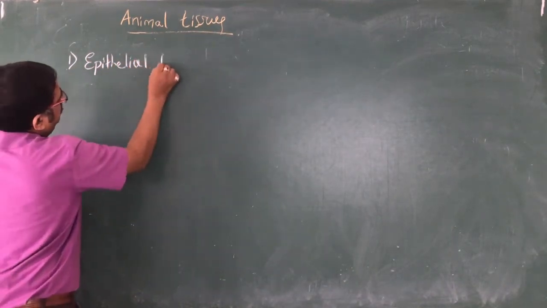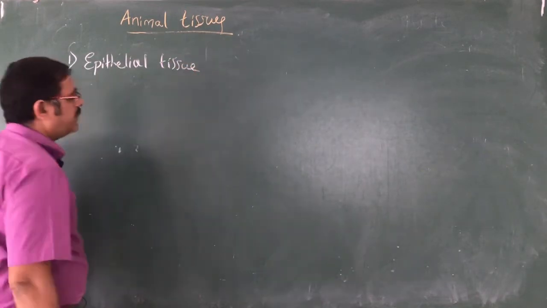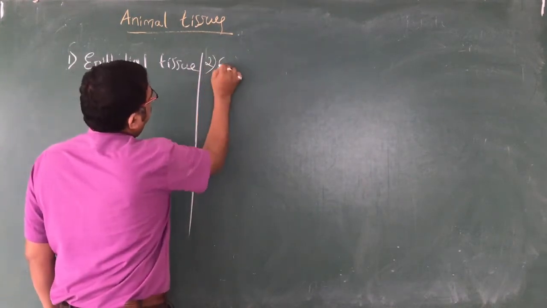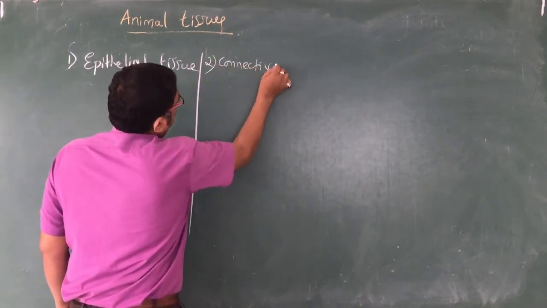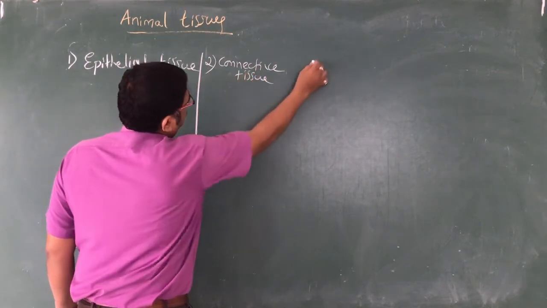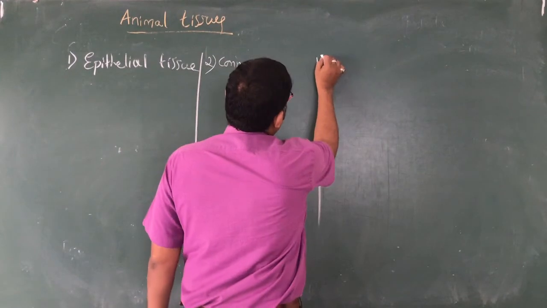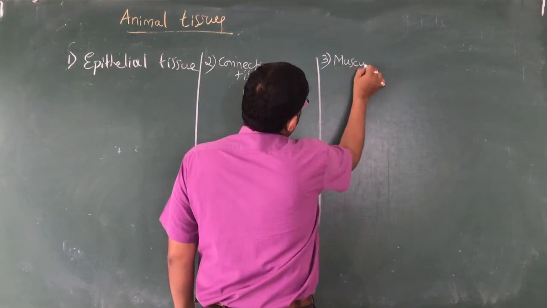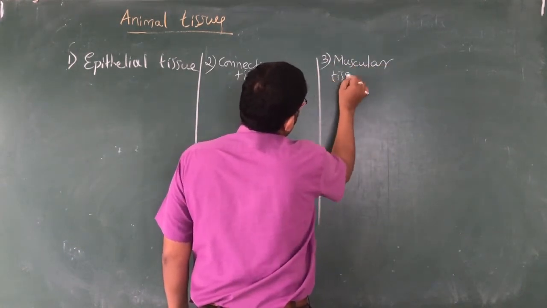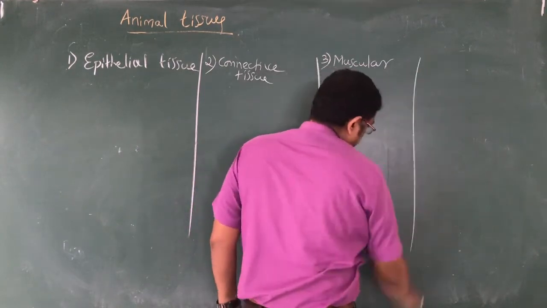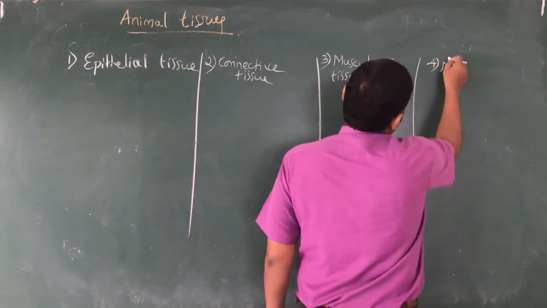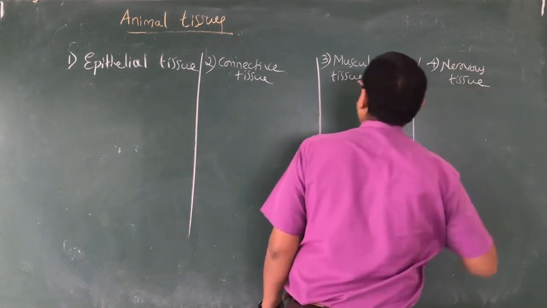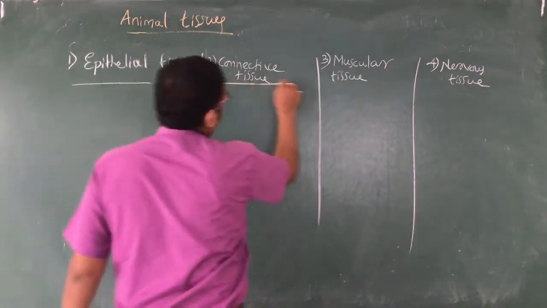The second one is connective tissue. The third kind of tissue is the muscular tissue. The fourth type is nervous tissue. These are the 4 important types of tissues.